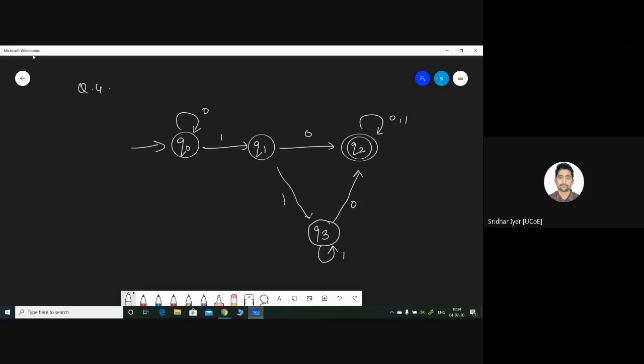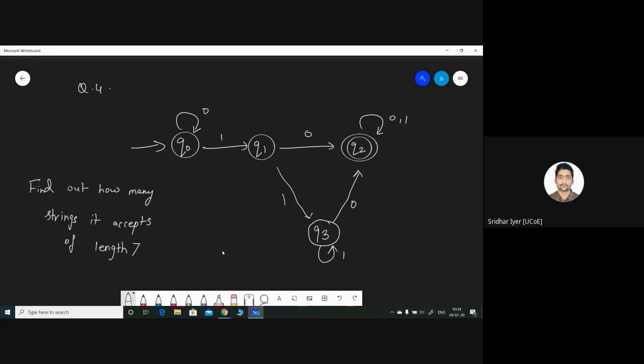This is the DFA given to you. Let me write the question. Consider the following DFA and find out how many strings it accepts of length 7.